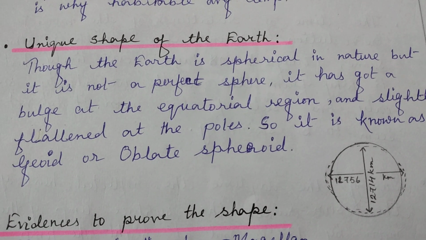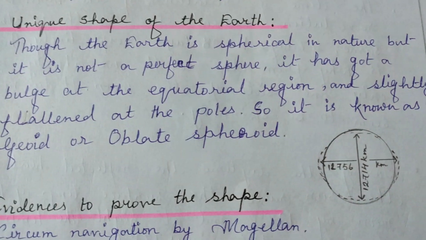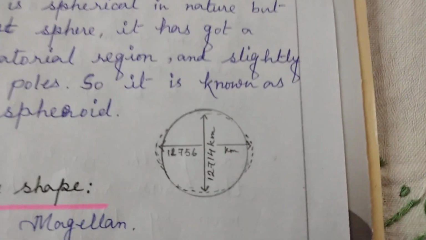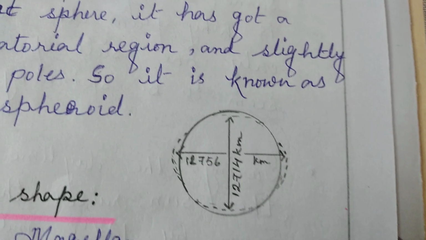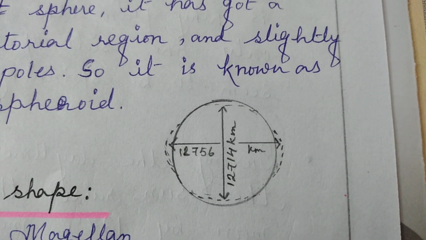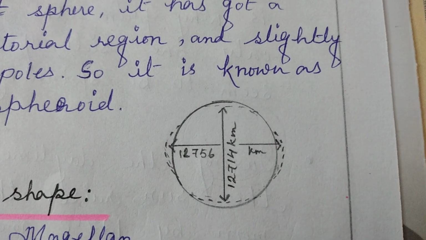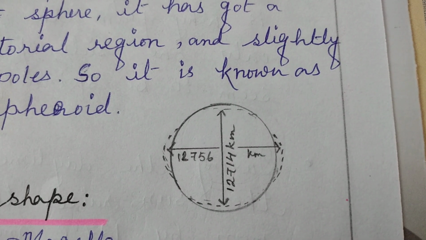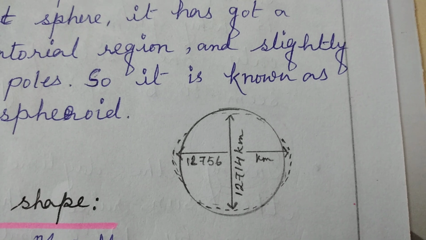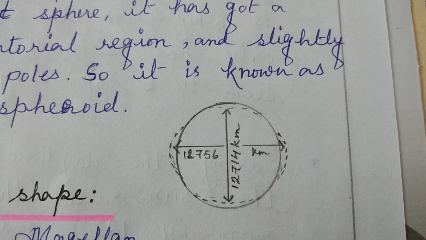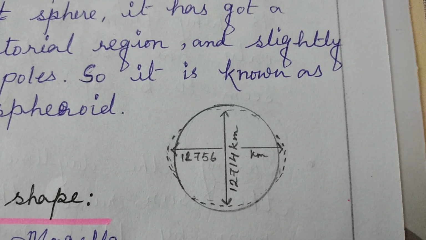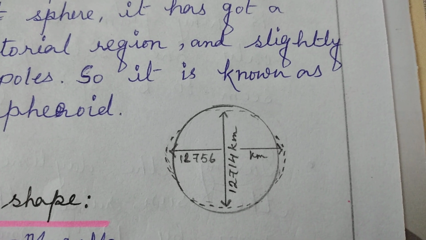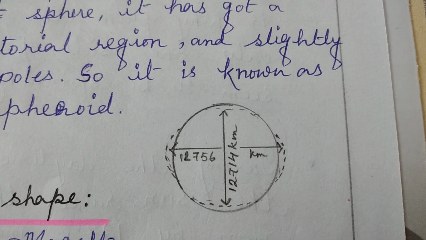Where does the uniqueness lie? If we see the Earth, we will see that the polar diameter and the equatorial diameter are not the same. But if we draw a circle with the help of a compass, the diameter will be the same everywhere.